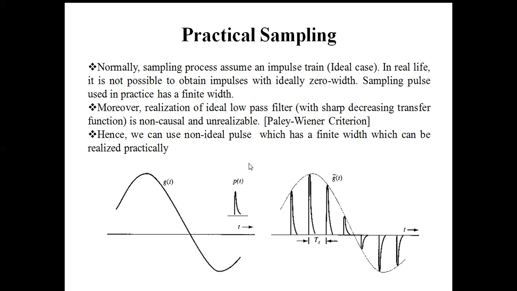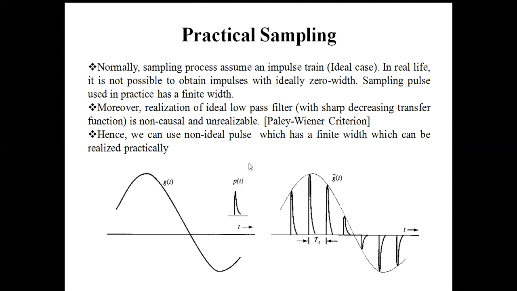So the realization of the sharp transfer function of a low pass filter is also not possible. And unless we realize the sharp or rectangular type of transfer function, we are not getting proper reconstruction.